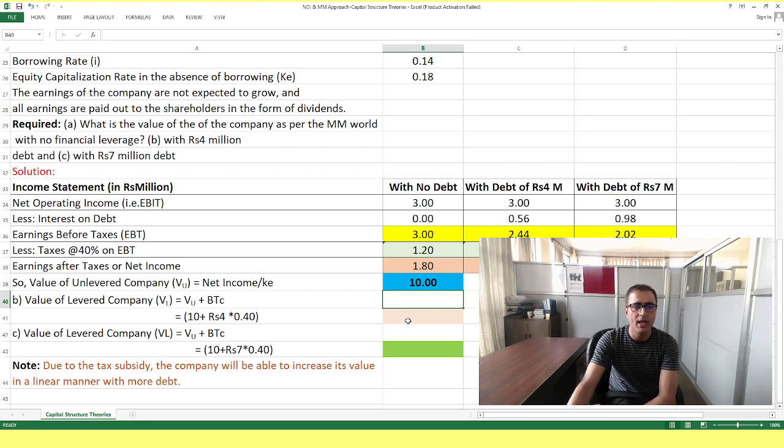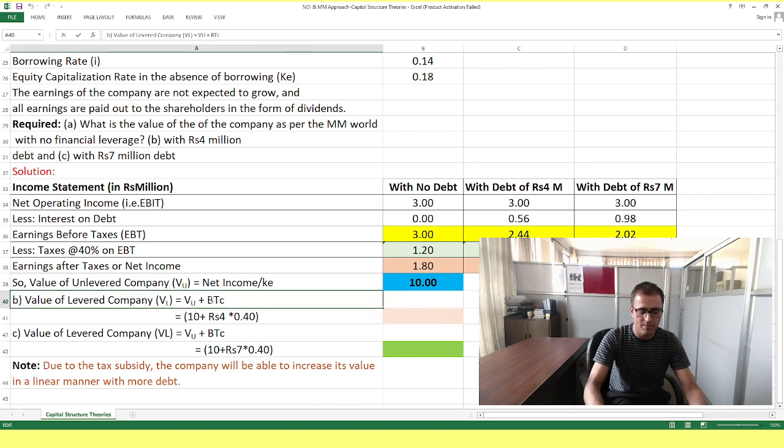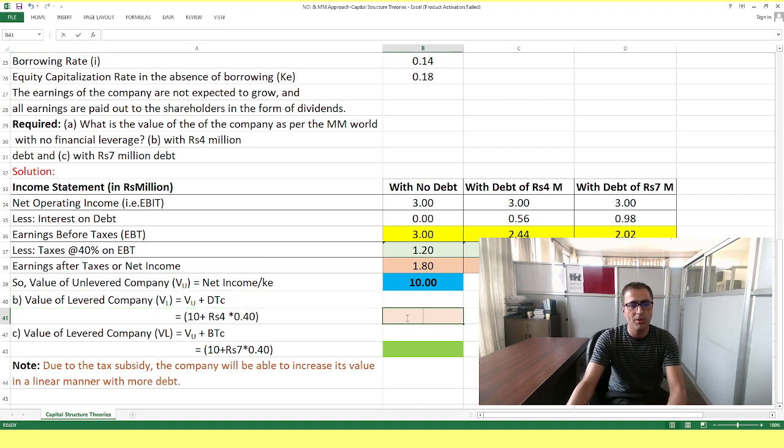Now you need to recall this equation: value of the levered firm is the value of the unlevered firm, that is 10, plus BTC, which we call the present value of the debt tax shield. Let me use D for it. So 10 is this value, plus the amount of debt. What is the debt here?